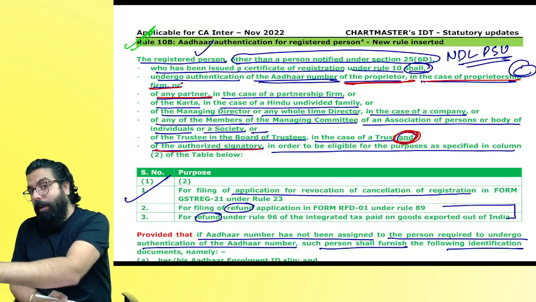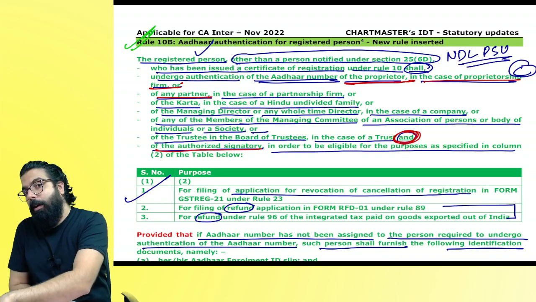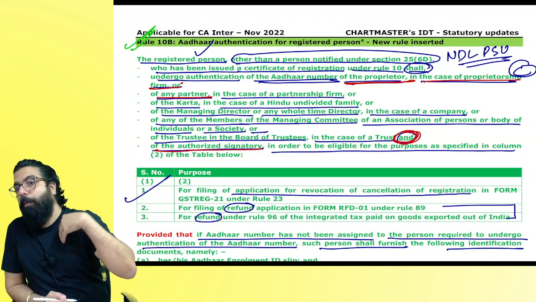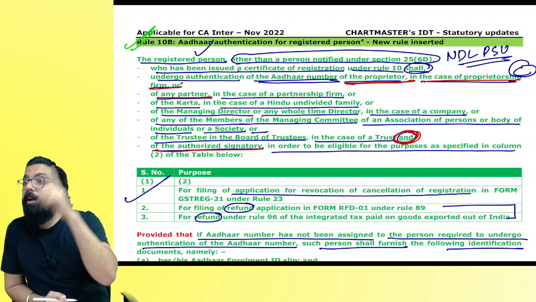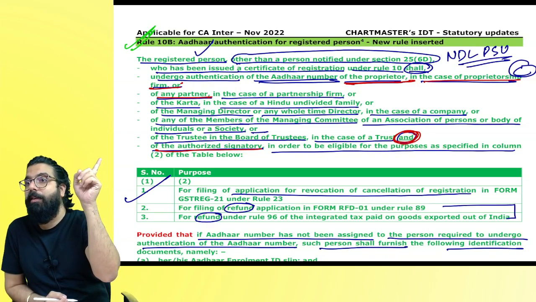I am the proprietor. My father appointed me as the authorized signatory in his registration. So my Aadhaar authentication and my father's Aadhaar authentication. Are you guys able to understand?